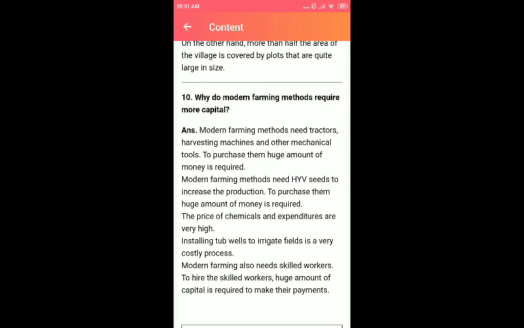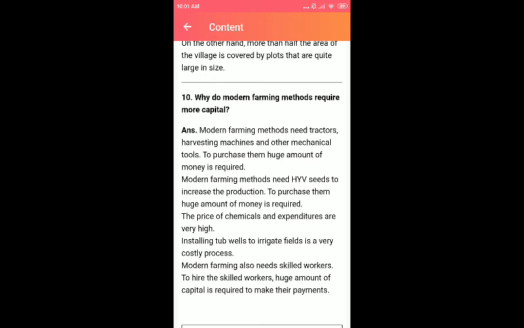And the last question: why do modern farming methods require more capital? Modern farming methods need tractors, harvesting machines, and other mechanical tools. To purchase them we need a huge amount of money. Modern farming also needs HYV seeds to increase production, and purchasing them requires a huge amount of money too. So for everything, money is needed. And third, buying chemical fertilizers, pesticides, and all other expenditures is a very high amount, right? And finally, installing tube wells to irrigate land is a very costly process.